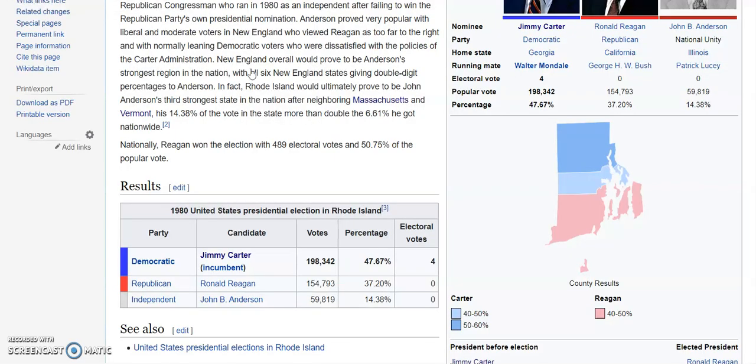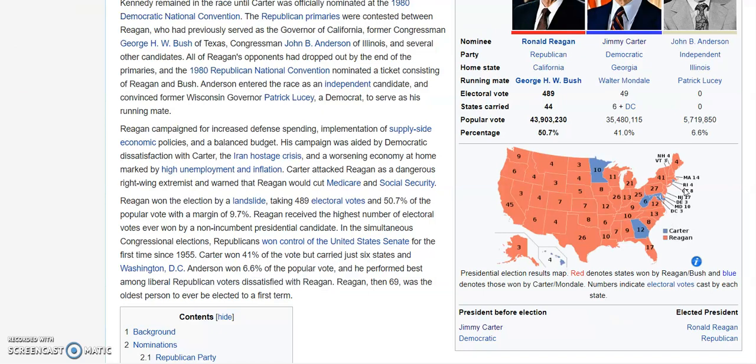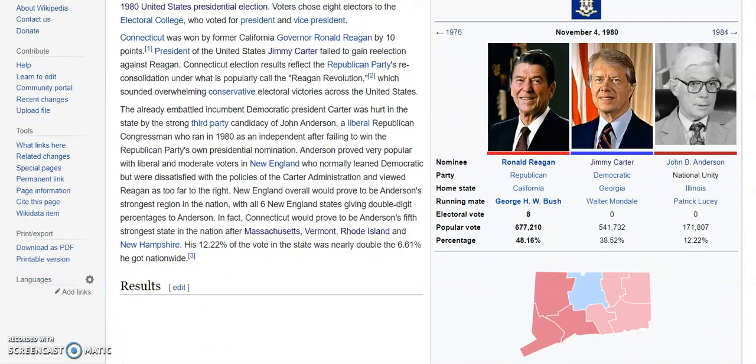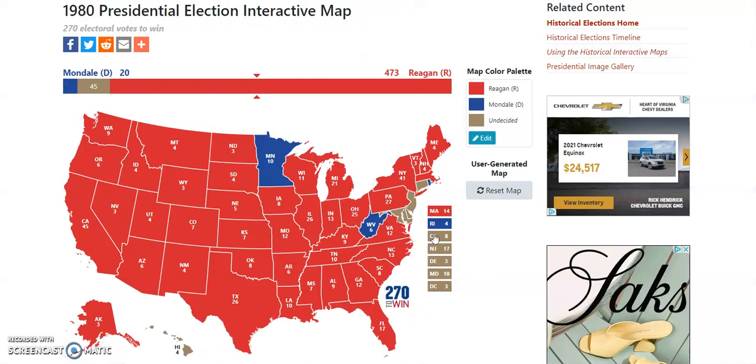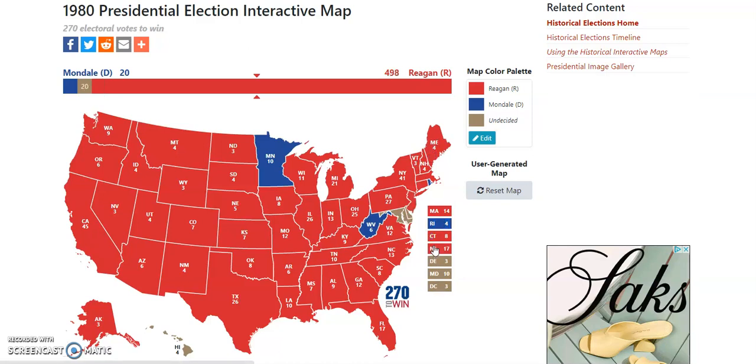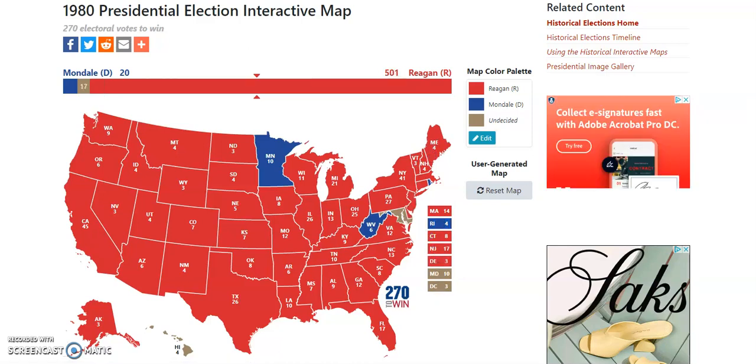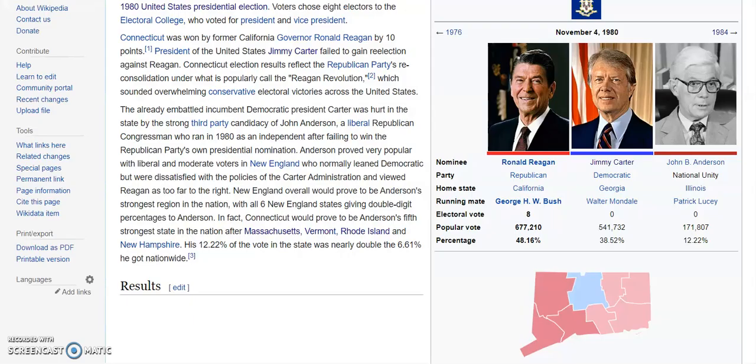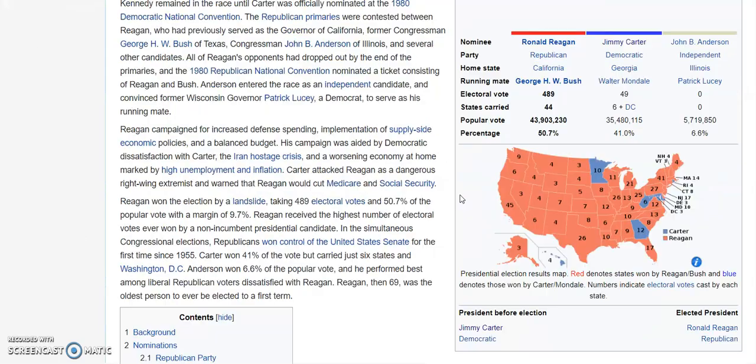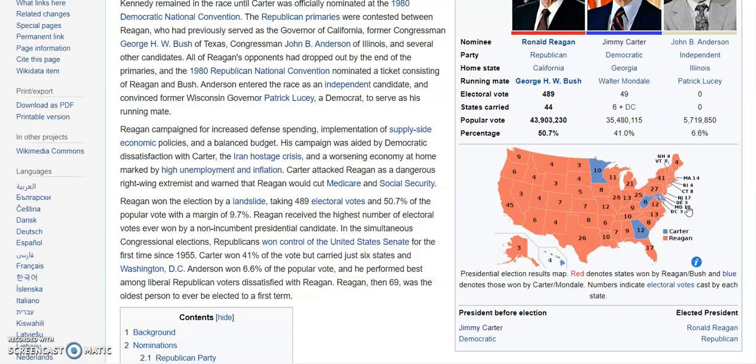Connecticut, however, I believe was a Reagan state. So yes, it was. About 10 points, so I believe that would go to him, because that was a really moderate Republican state like these back then, as well as New Jersey and Delaware. I believe Maryland, however, went for Carter by only a couple points or so, which I'm going to check for sure.